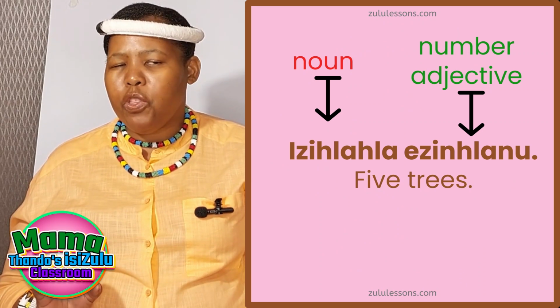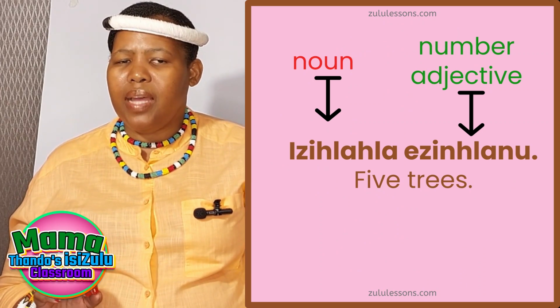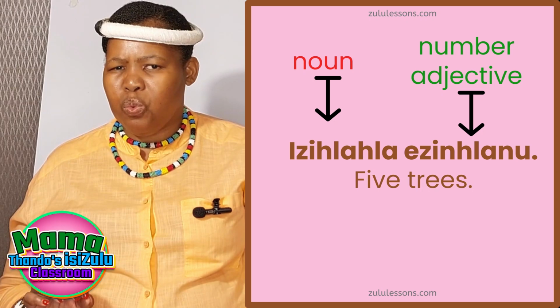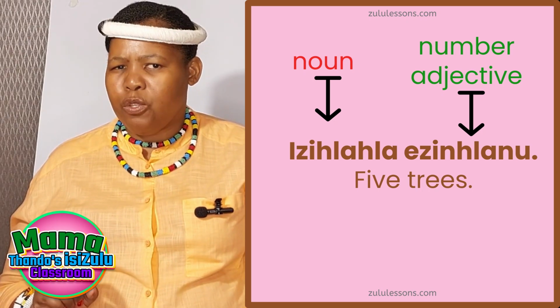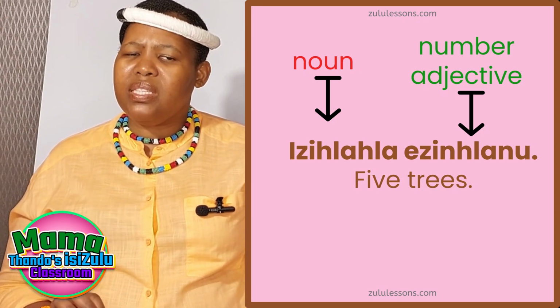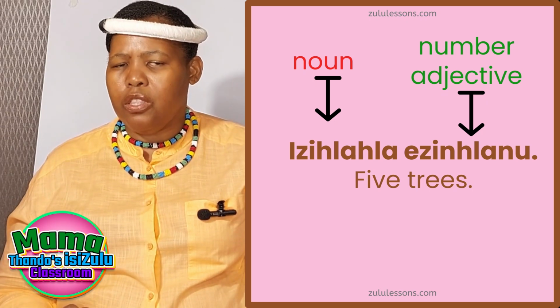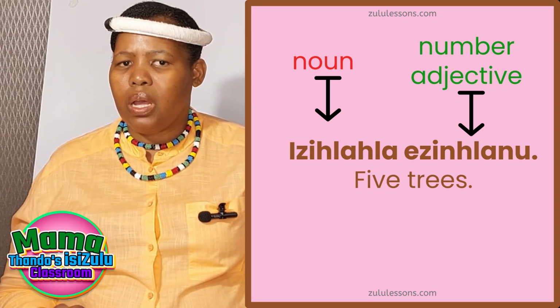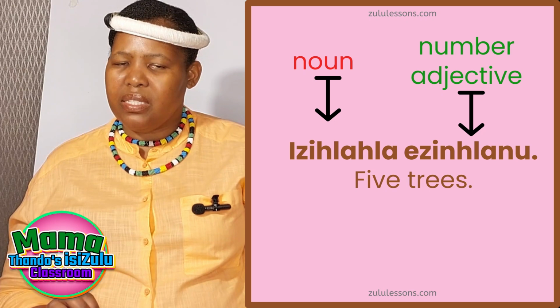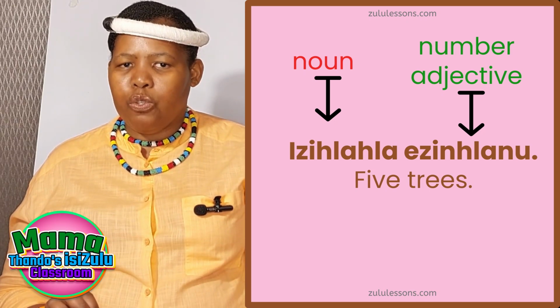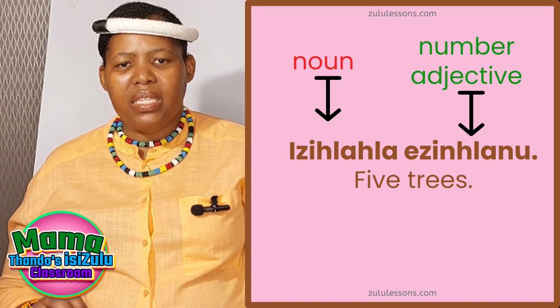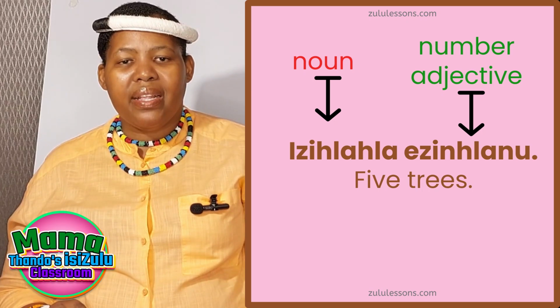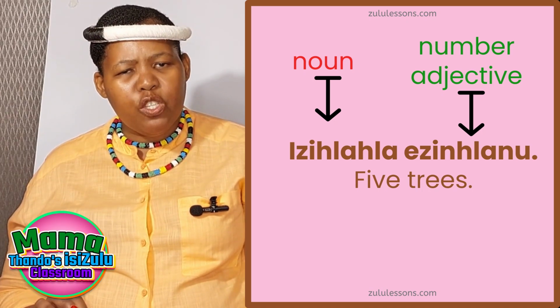For some of the words, you will see the number as nhlanu instead of hlanu. Listen to the slight difference in those two words. There is a nasal sound, nhlanu, and an aspirated sound, hlanu, much softer.